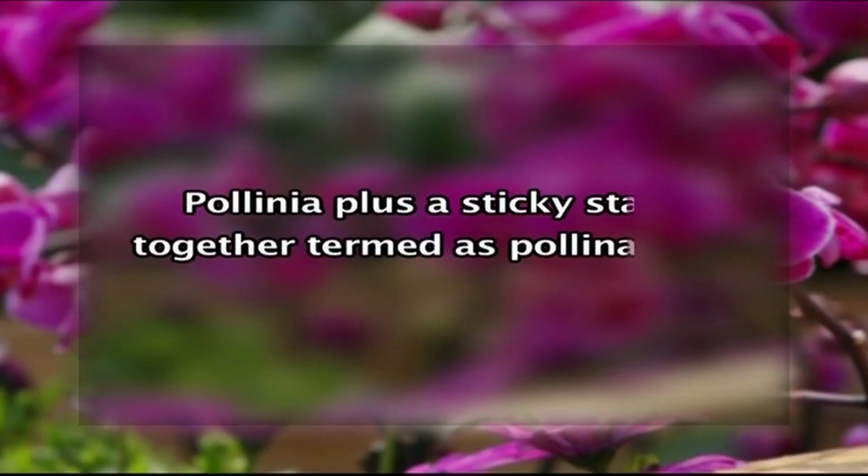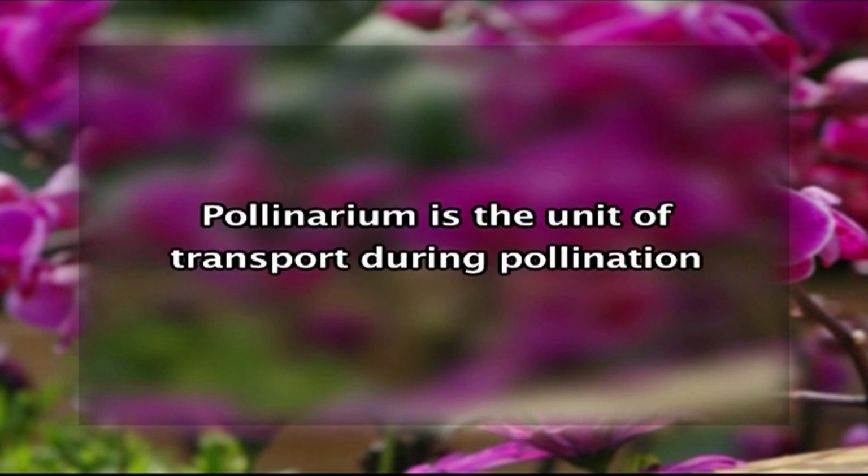The pollinia plus a sticky stalk, which is derived from either the anther or the stigma, are fused together and form a structure called the pollinarium. This pollinarium is the unit of transport during pollination of orchids.